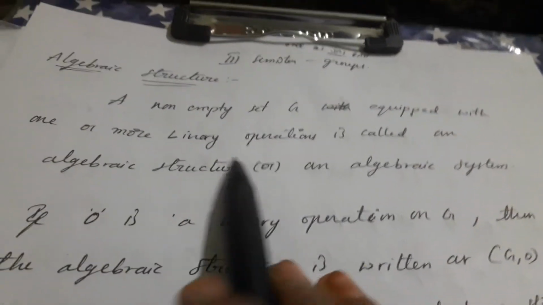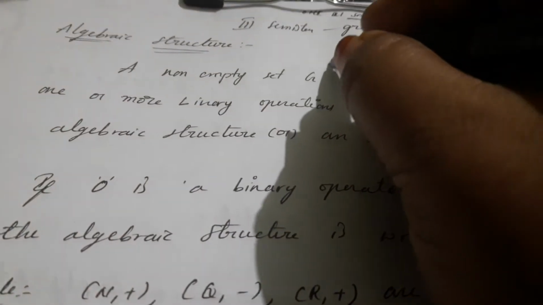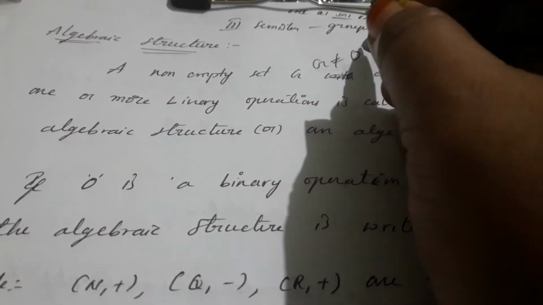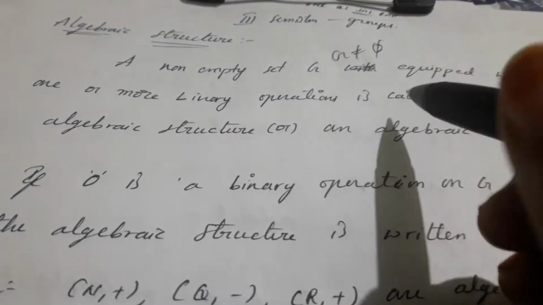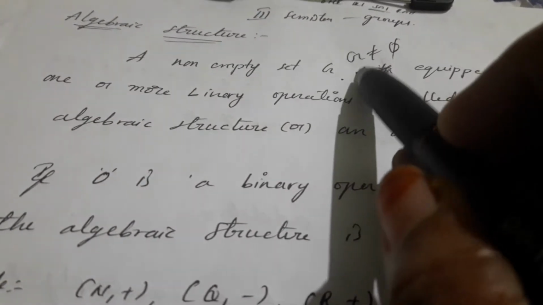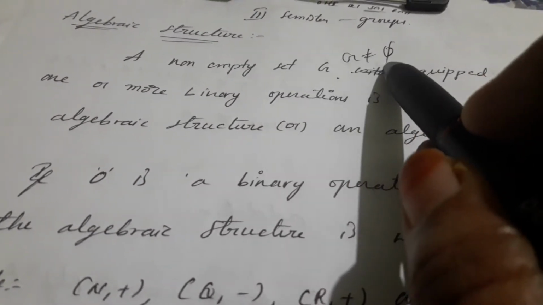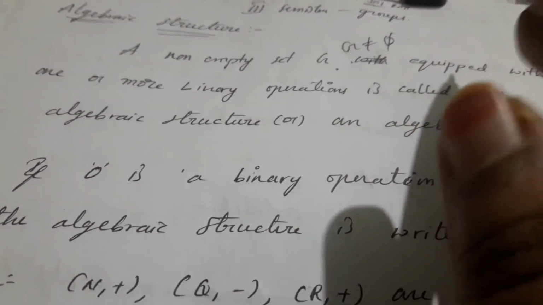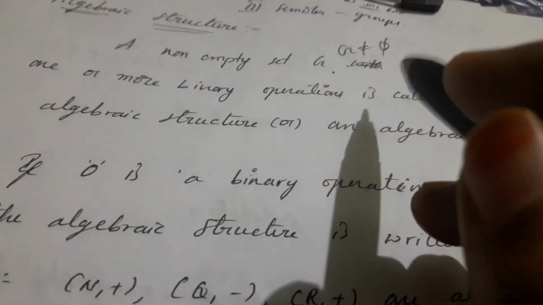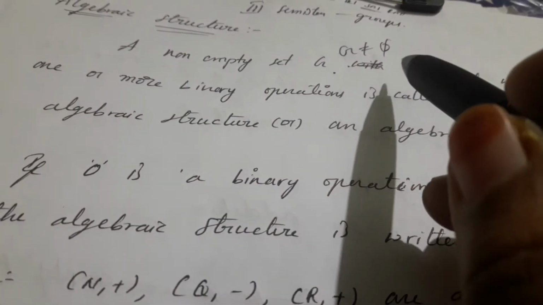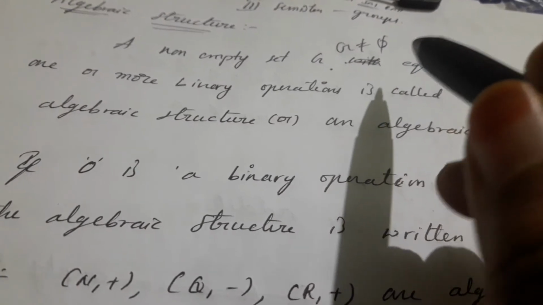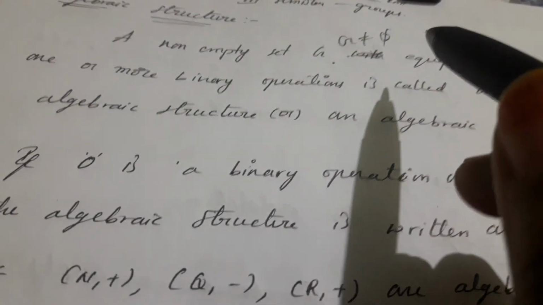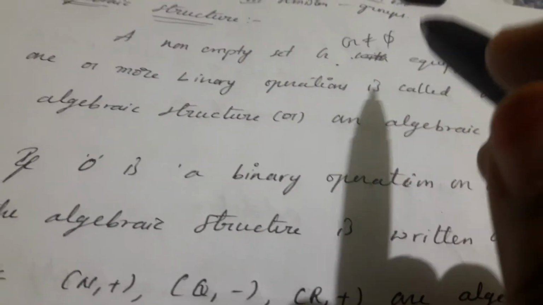What is a non-empty set? First of all, G is not equal to phi. That means if G is equal to phi, then there is no element in that set G. If G is not equal to phi, that means there is at least one element in G, that is called a non-empty set.